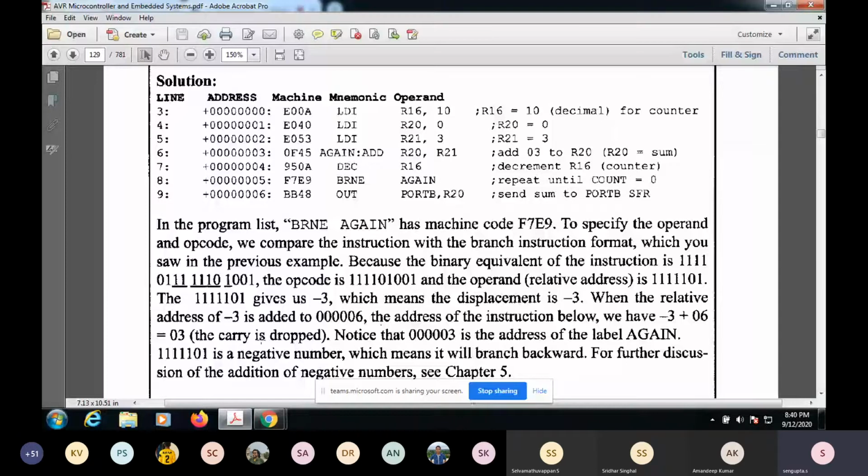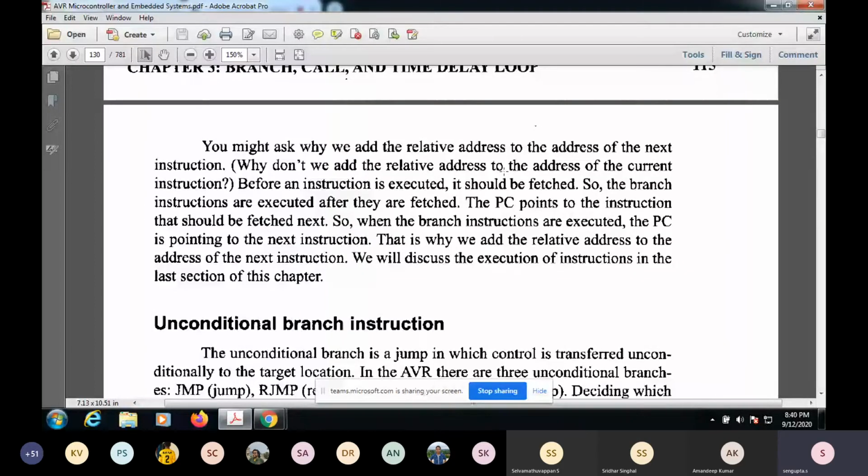Okay, so the carry is dropped, is the address of the label again. Here the address is 3, and from here you go to again, which is 5. But actually when you're executing here, you're pointing to the next address. That's why you have -3, so that from 6 you go to 3, because even though you're executing here, the address loaded in the program counter is that of the next address. So this is what is explained here.